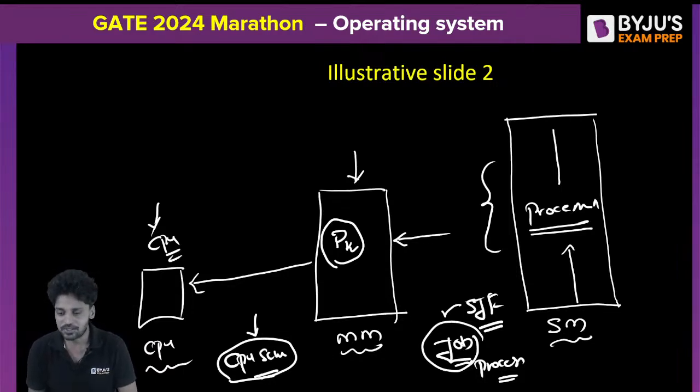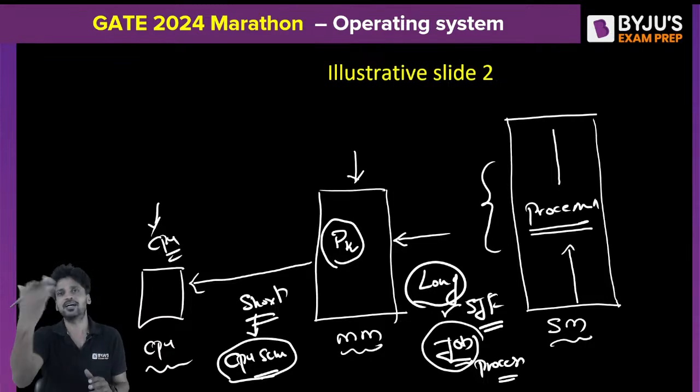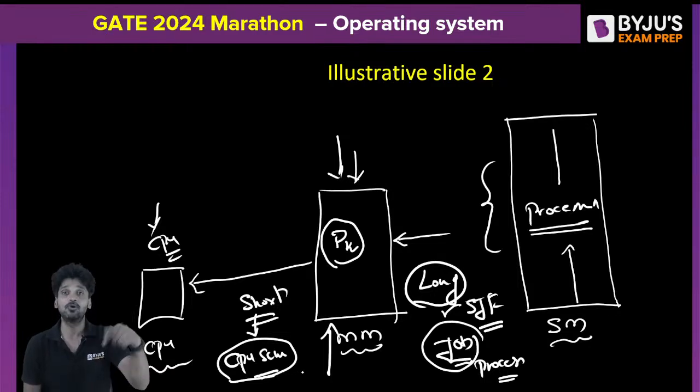So this job scheduler and CPU scheduler can also be called a long-term scheduler and a short-term scheduler. Why? Because long-term scheduler means when the job scheduler executes once, several programs get transferred to the main memory. It won't need to execute again unless all these programs in the main memory get completely executed. So the job scheduler executes very less frequently. But the CPU scheduler needs to execute more frequently.